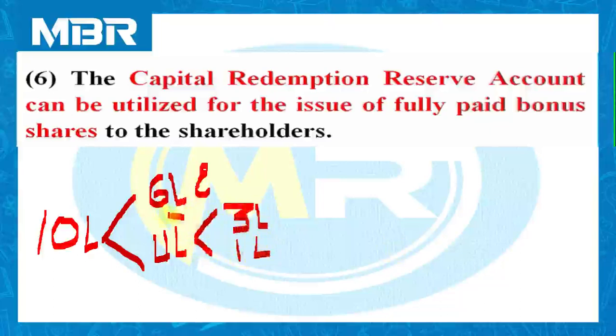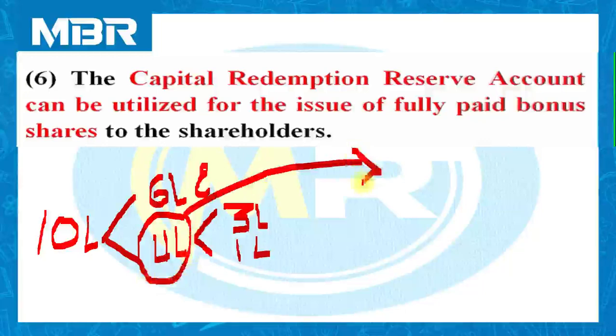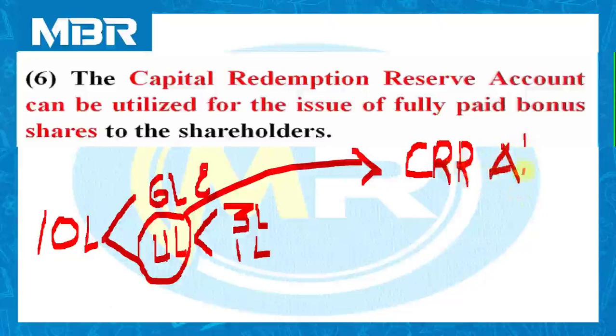It means that the company has transferred these 4 lakhs rupees to a special account created for the process of redemption of RPS, which is known as CRR, Capital Redemption Reserve Account. Now, the question is, the amount available in CRR account is rupees 4 lakhs. What to do with these 4 lakhs?